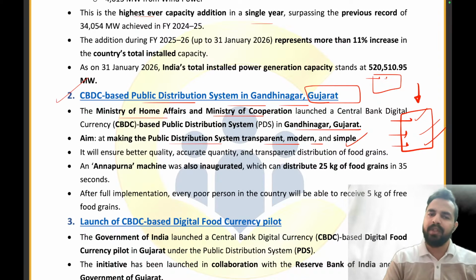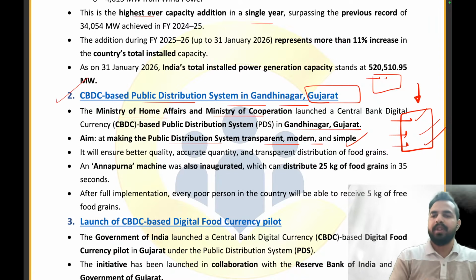It might be the case that the student was not coming to the school. Similarly, whether the person was taking the food grains from the required amount or not, in how much quality and how much quantity the food was being given to the person, right? So there was a scope for more and more leakages in that system.